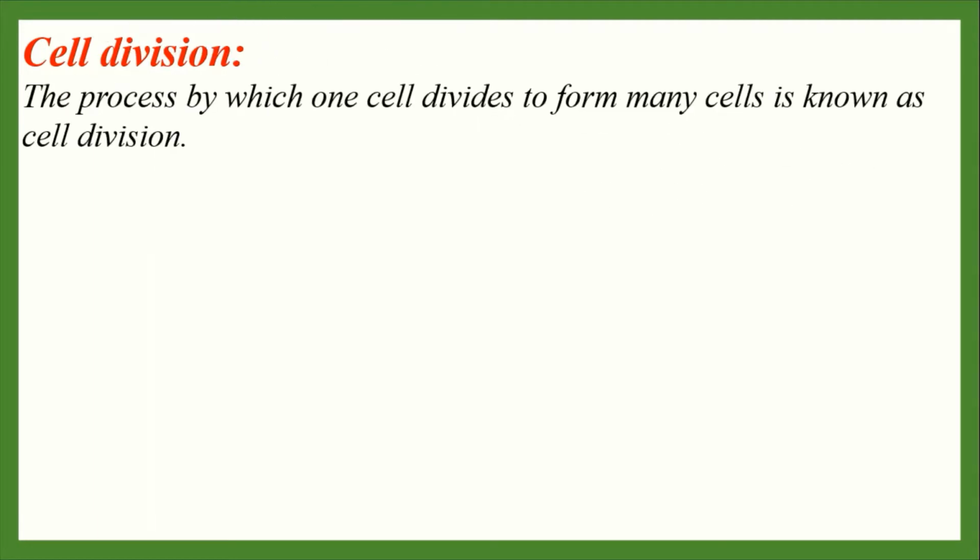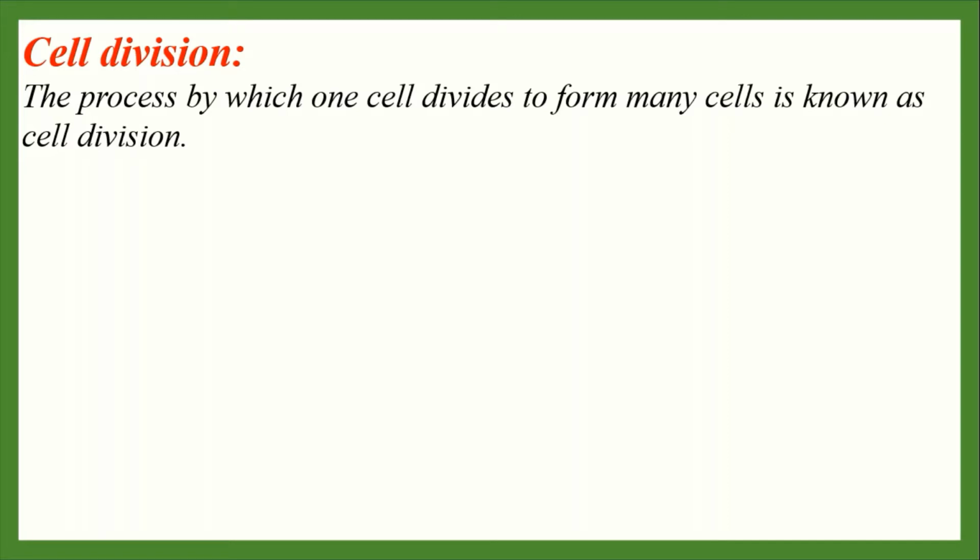Do you know what is cell division? The process by which one cell divides to form many cells is known as cell division. You know that there are two types of organisms in the world, unicellular and multicellular.